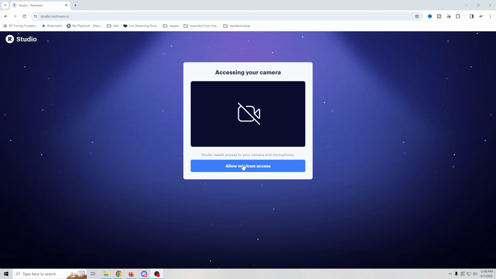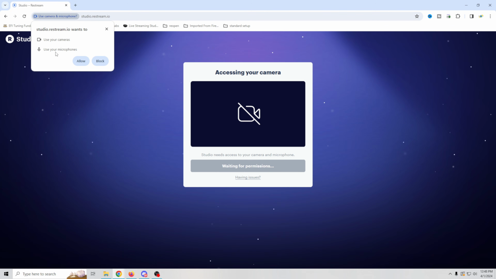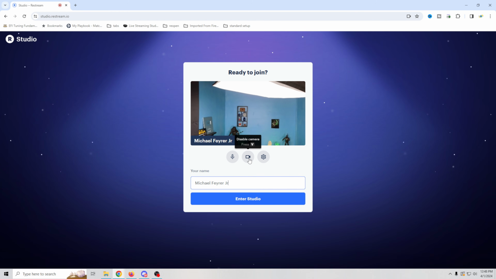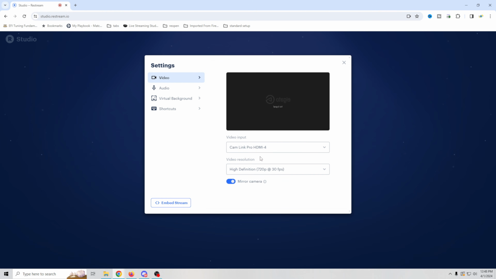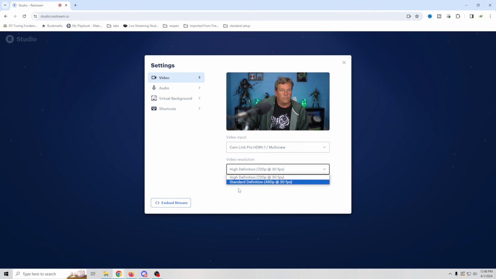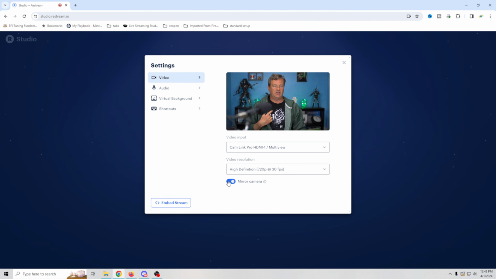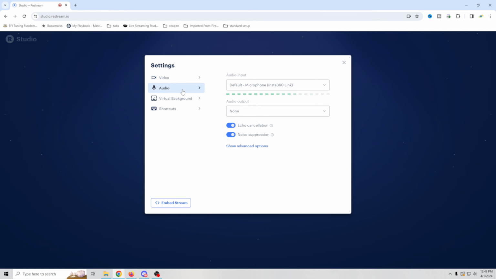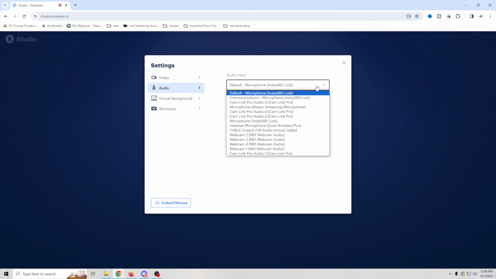So obviously we've got to allow the camera access right here. Use camera, use microphone, allow. And then we can select the camera that we want. You've got your name right here in settings. So we're going to go into video and we're going to go ahead and get the camera that we want. And we can select which one we want, high def or the standard. We'll just use the 720 for now. Obviously you can see that it is mirrored, so I'm going to unmirror it so we can actually see what we want. I'm going to move my microphone out of the way here. There we go.